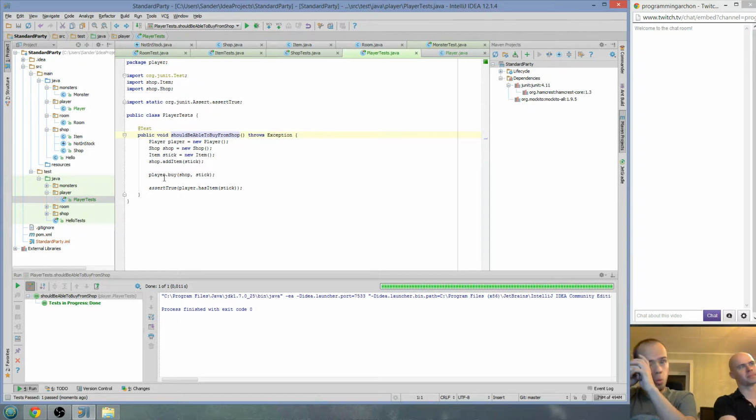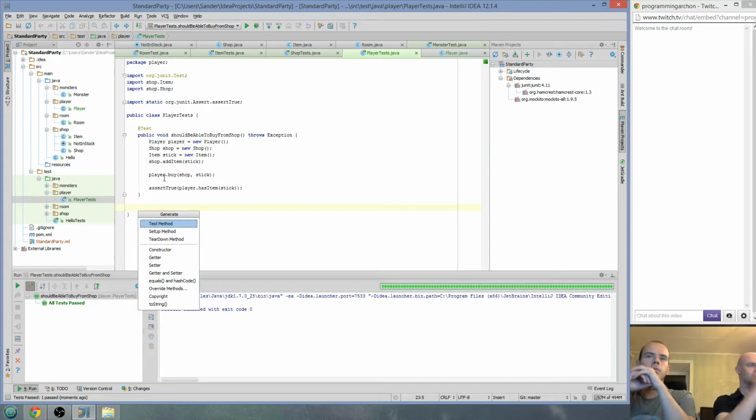But we need to write another test to make it more specific, so it will only work for this item at the moment. You mean if you buy an item that's not in stock, the player should not have it in inventory, something like that? If you already buy an item from the store? Yeah, of course.